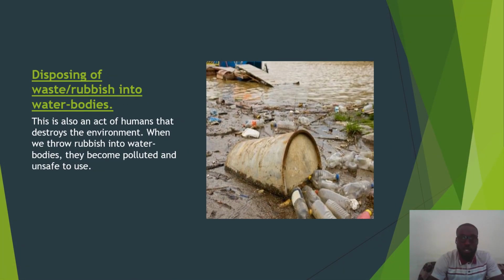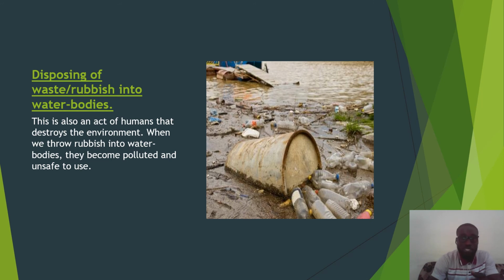All right, let's take a look at another human act that destroys the environment. We have disposing of waste or rubbish into water bodies. This is also an act of humans that destroys the environment. When we throw rubbish into water bodies, they become polluted and unsafe for us to use.